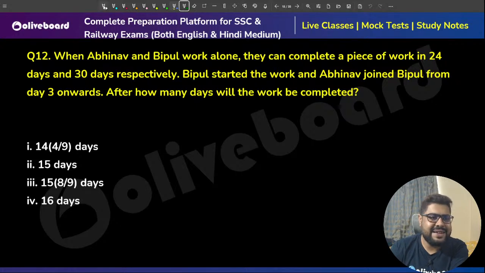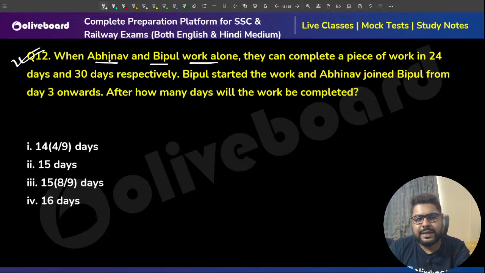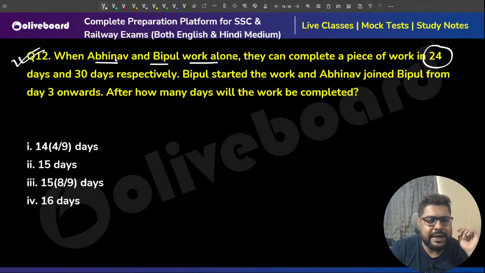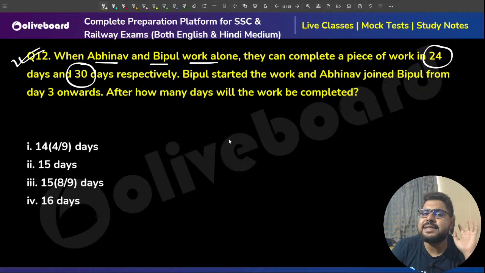Next one, sir. Time and work question. A and B, when they work alone, can complete in 24 and 30 days. Again, it's an efficiency based question. It's an efficiency LCM method question.